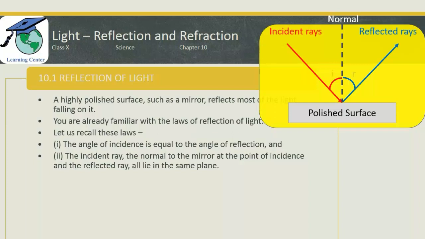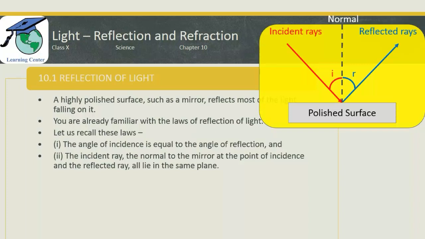Angle of incidence is denoted by I. Angle of reflection is denoted by R. As per the first law, the angle of incidence is equal to the angle of reflection, that is, I is equal to R. And you can see that all these three lines, that is the incident ray, the reflected ray, and the normal, lie in the same plane.